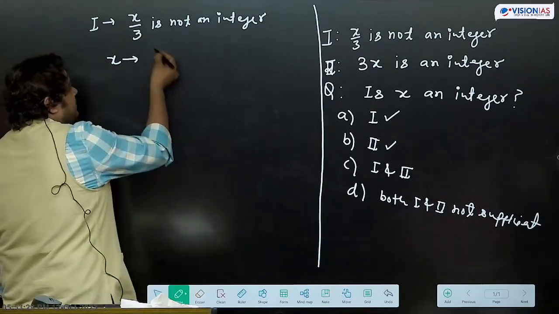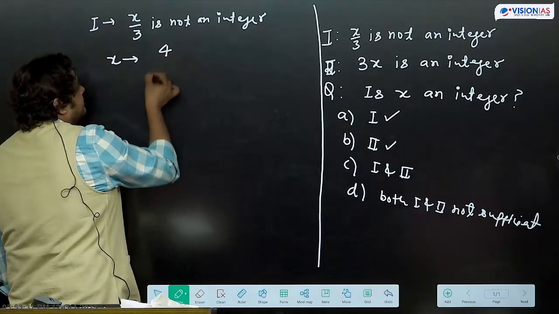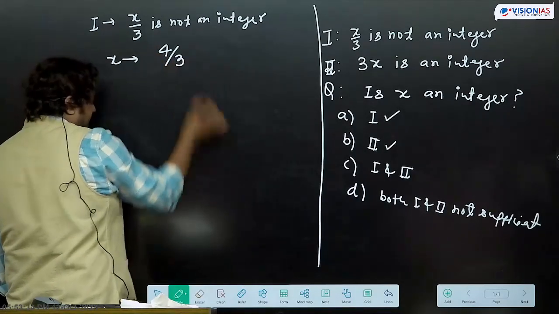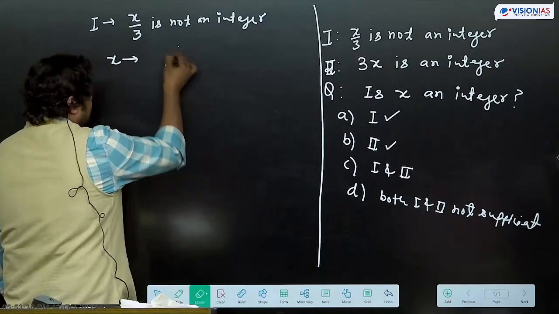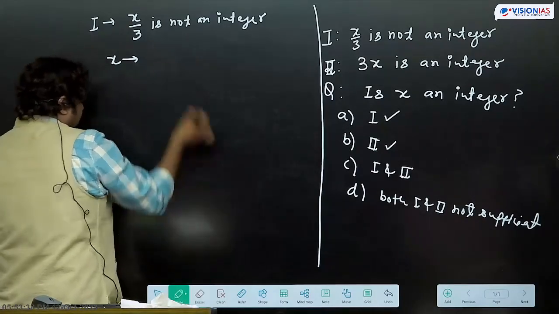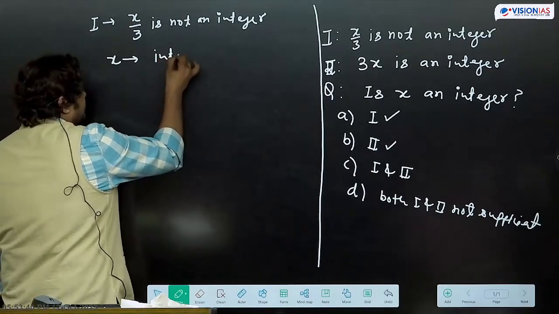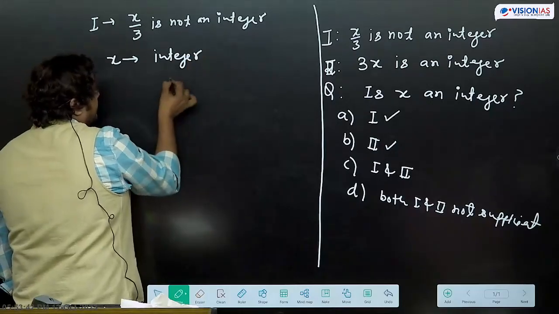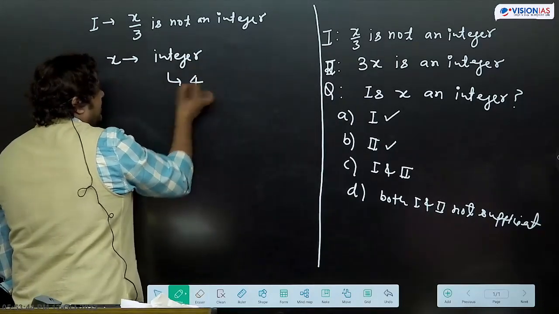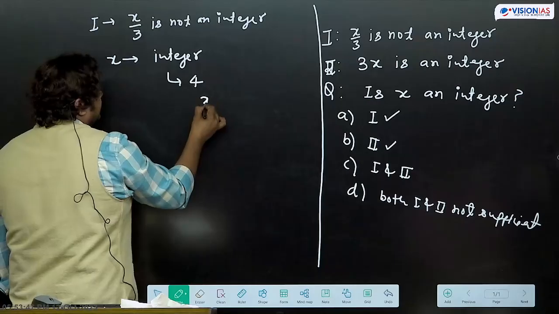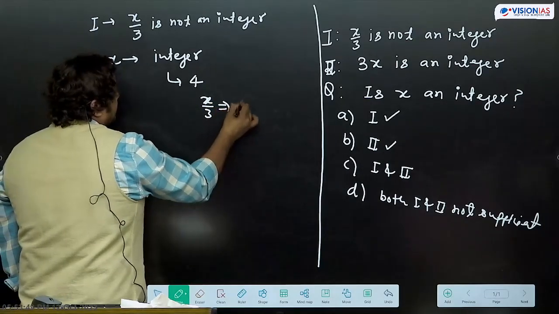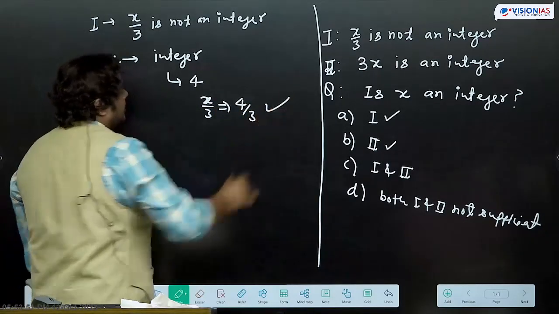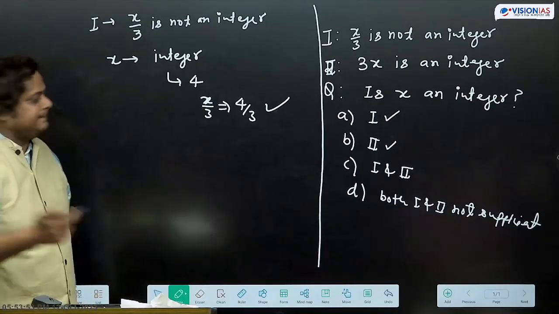If I take x as 4, then 4 by 3, this way I am writing. I am taking x as an integer, so the value I have taken is 4. Then 4 by 3 is not an integer. That is fine.